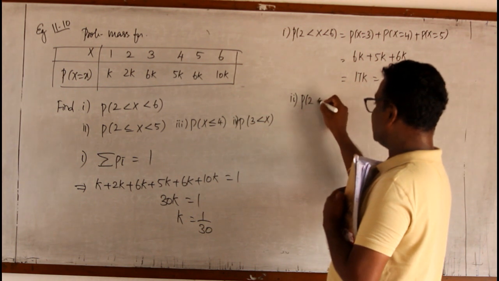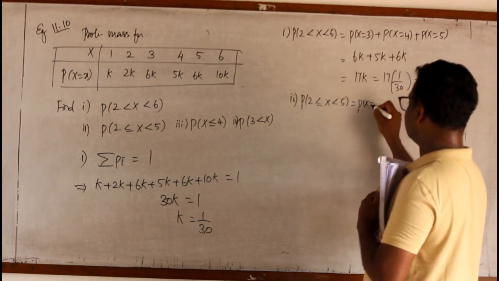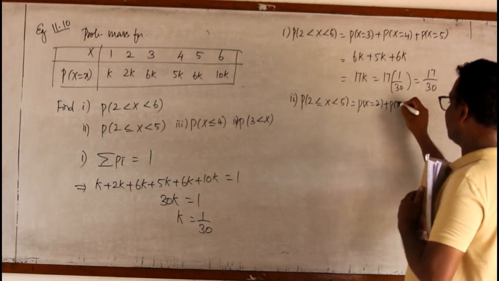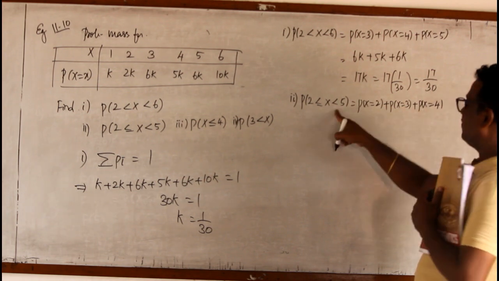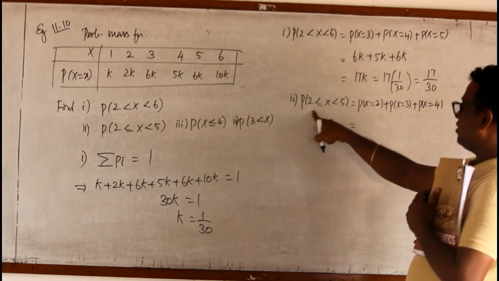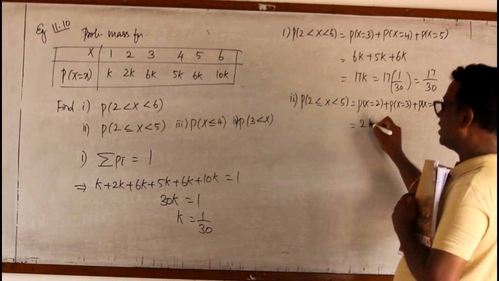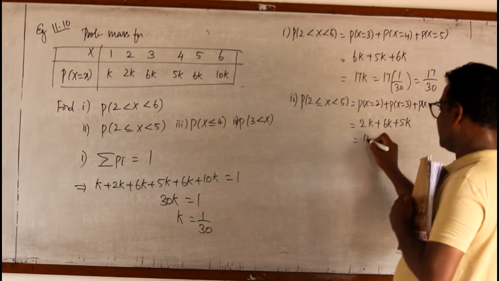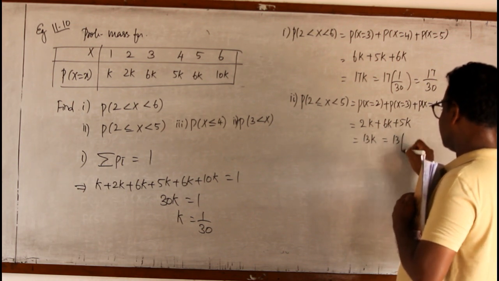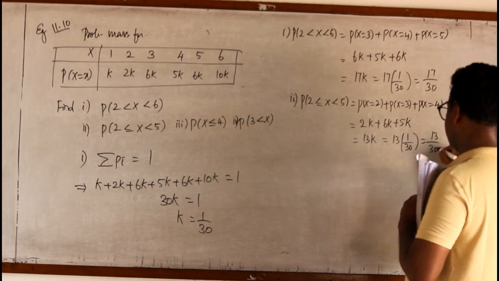P of 2 less than or equal to X less than 5 means 2 is considered. P of X equal to 2, P of X equal to 3, then P of X equal to 4 only. 5 is not considered. Less than or equal to means I must consider the end value 2. So the probability of 2 is 2k, 6k plus 5k, 2 plus 6 is 8, plus 5, 13k. It is 13 into 1 by 30. So the answer is 13 by 30.